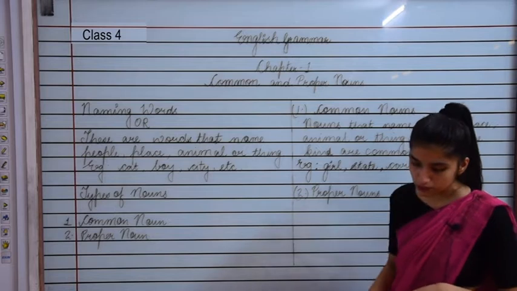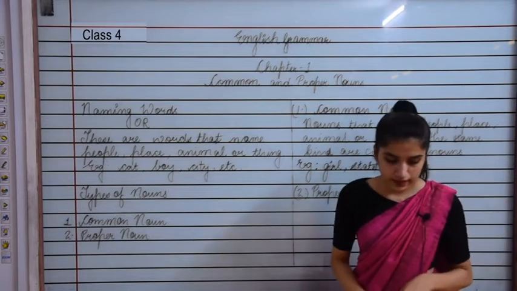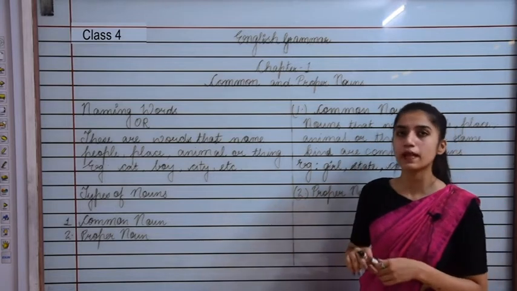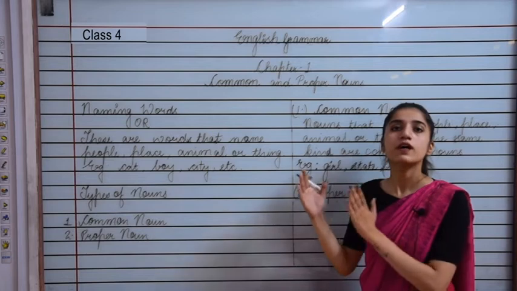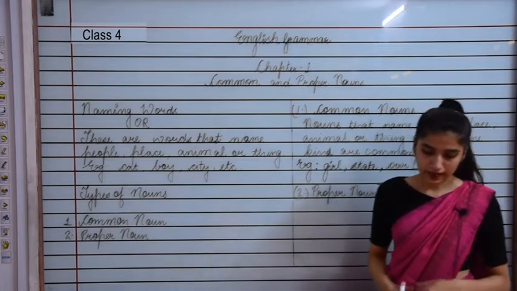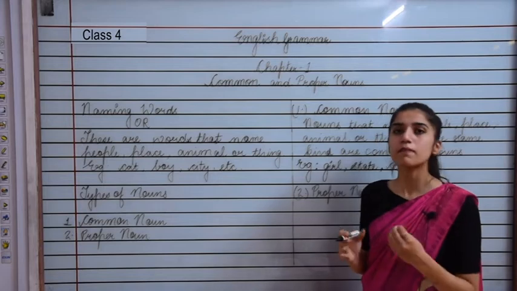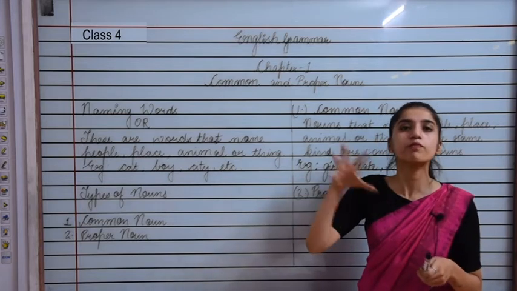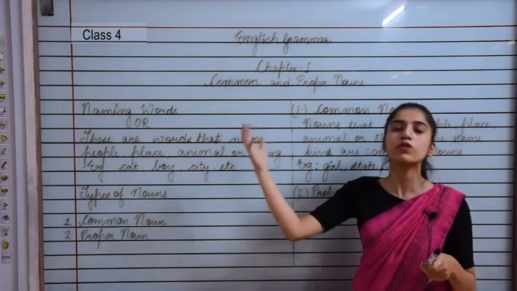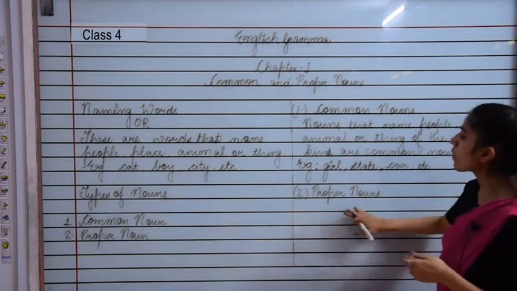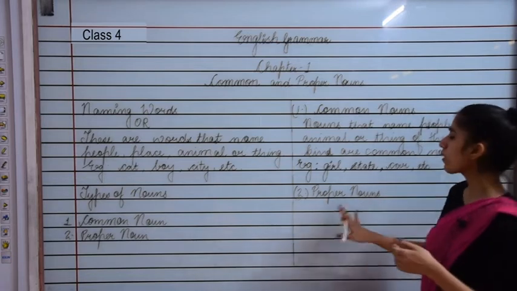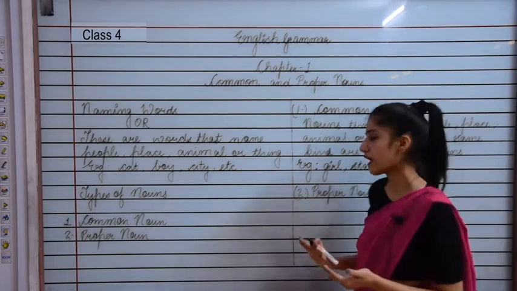So proper nouns are those nouns that have the special name of a place, person, animal or thing, right? So we can say that the nouns that tell us the name of a particular person, place, animal or thing are called proper nouns, right?